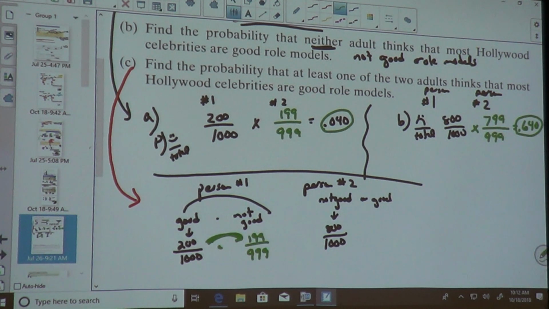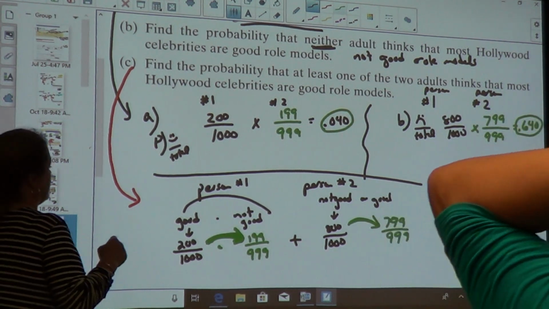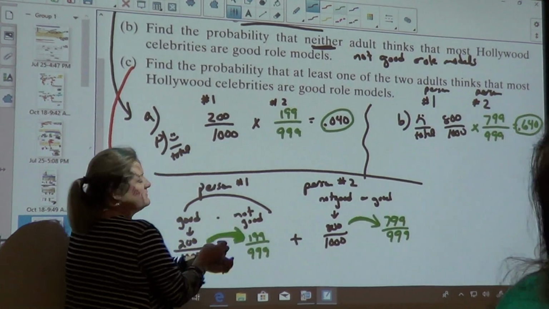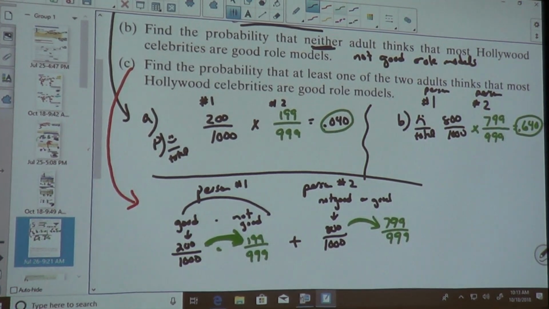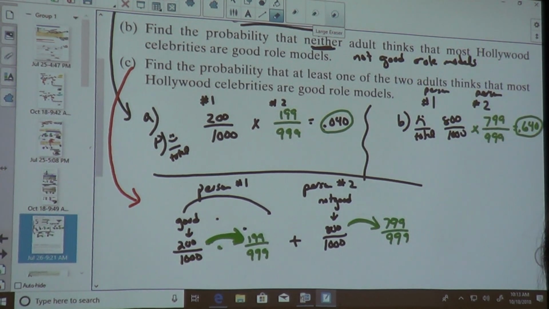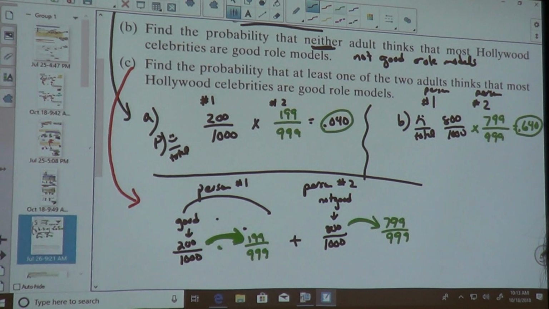This is the one that matches with that. Which one matches with this one? 799 over 999. Well, that's not good. I know that these go together. Let me do it this way. Let me do both of the goods.